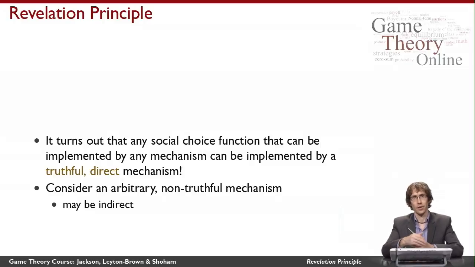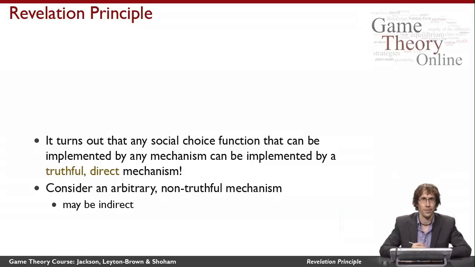Agents are asked, write me down something on the piece of paper, and the agents say, all right, I'll tell you all of my secrets. I'll just reveal everything to you on the piece of paper, and you go off and make a decision based on that. And what the revelation principle tells us, kind of surprisingly, is that if I can implement a social choice function in any complicated way, I can also implement it in this very simple, truthful, direct way.